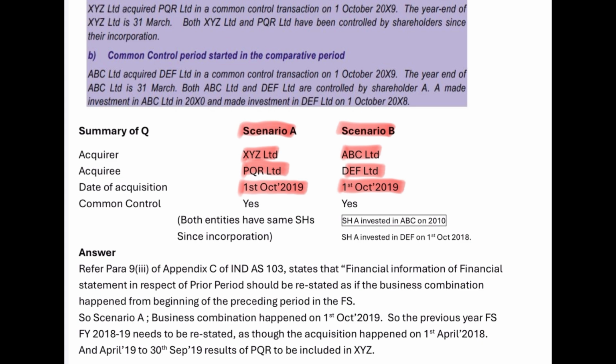But in scenario A, both entities have the same shareholders since incorporation. That's important. From incorporation, both entities have the same shareholders. But in the second scenario, the shareholder is A, and A has invested in ABC from 2010, and A has invested in DEF from 1st October 2018. So it is not from the beginning. The shareholder A has the stake in ABC as well as DEF Limited. ABC could be from the beginning, that is the year 2010, but DEF has been recently acquired, that is from 1st October 2018.